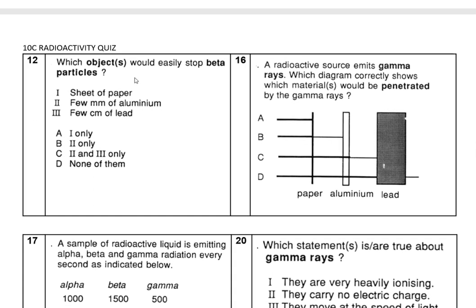Again, which one can easily stop the beta particles? Beta particles can be stopped by aluminium and lead. So therefore, for 12 it is going to be C, number 2 and number 3 only.